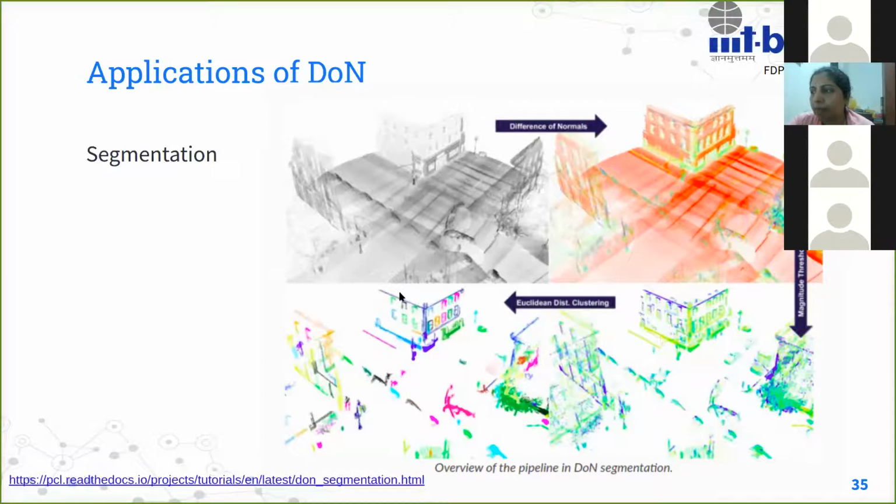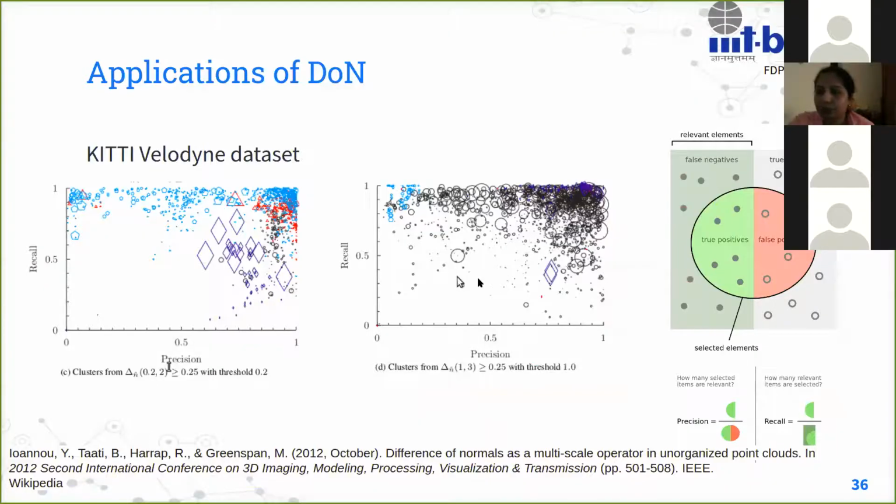Like, for example, this is a building, these are the windows of the building, this is the road. So you want the point cloud to be segmented based on different objects in that particular scene, and difference of normals, based on what you use as the two scales for the difference, you can get very good results for segmentation. So that's essentially what it has been very widely used for.